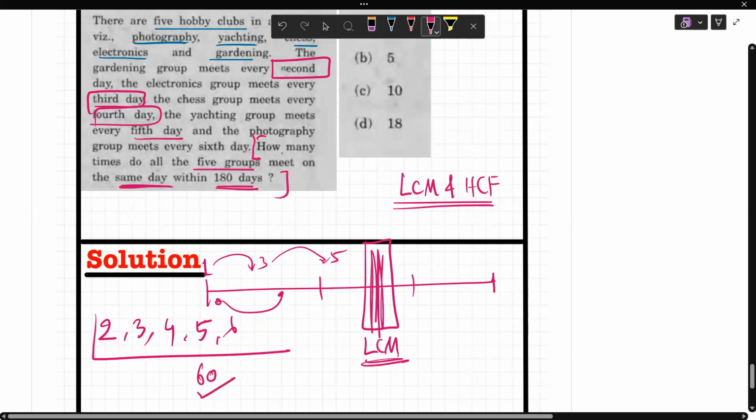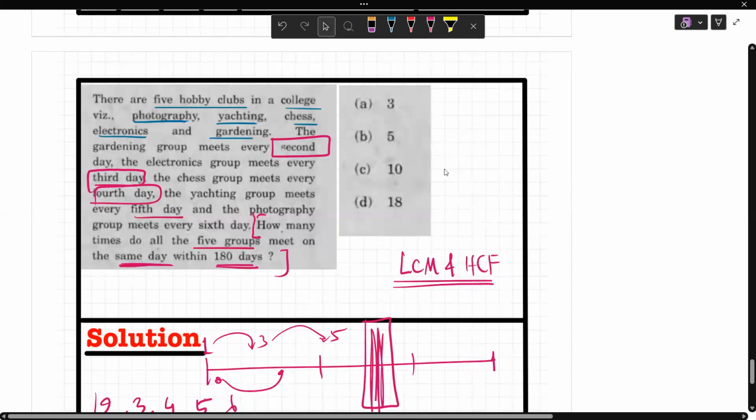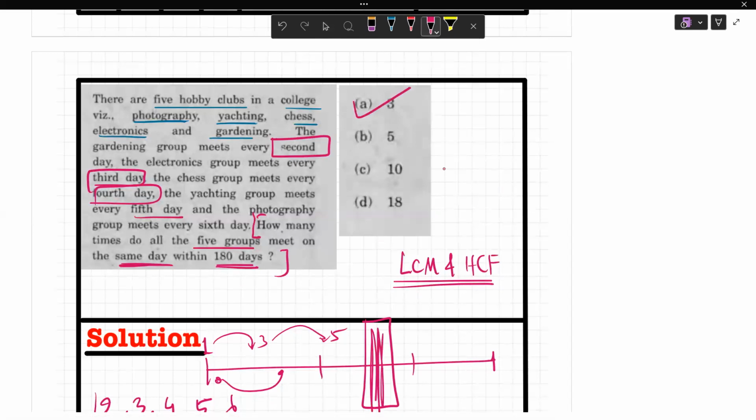Now since the LCM is 60, that means every 60th day they will meet. So in 180 days, how many pairs of 60 days will come? 60 days, then another 60 days, that is the 120th day, then another 60 days, 180 days. So how many times will they meet in the whole 180 days? 3 times. I hope you have got the answer.